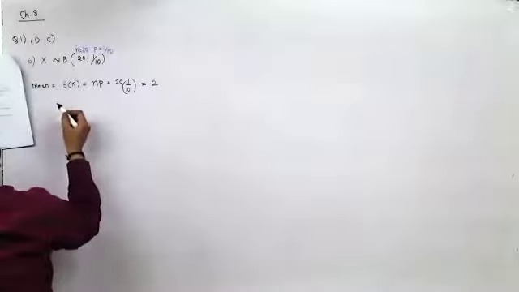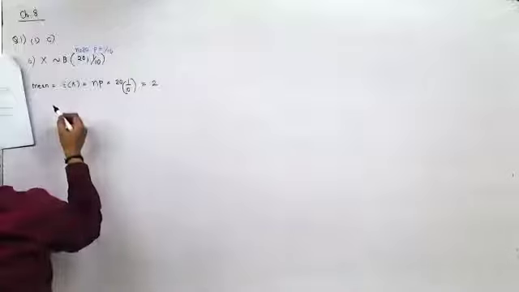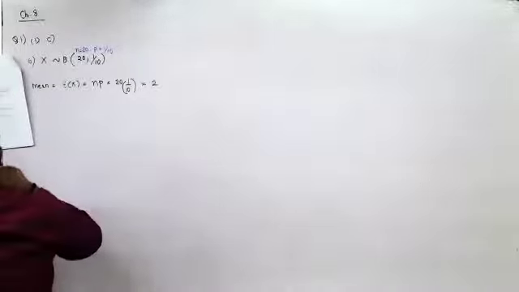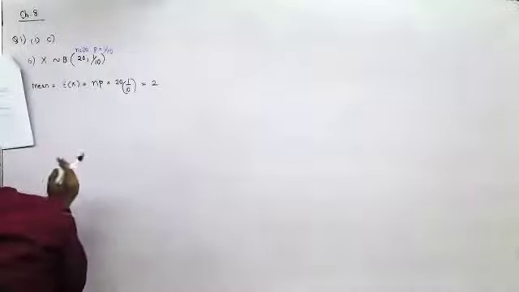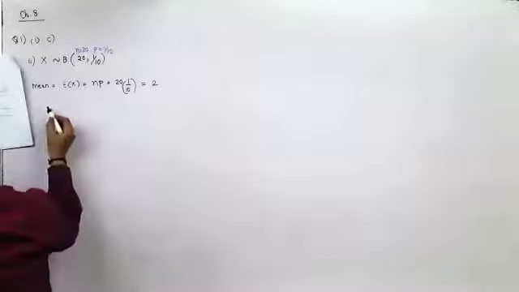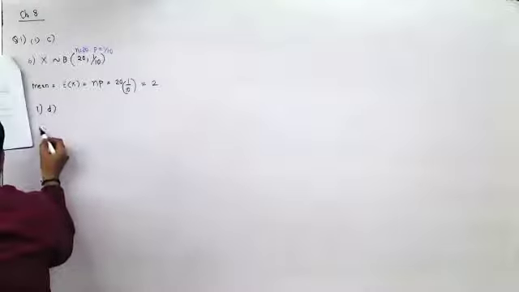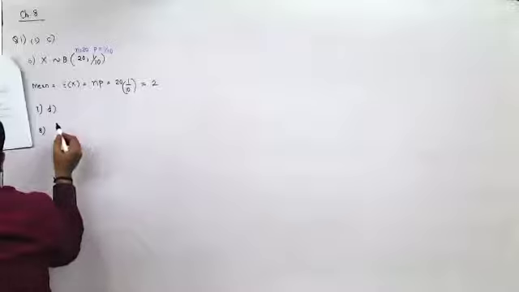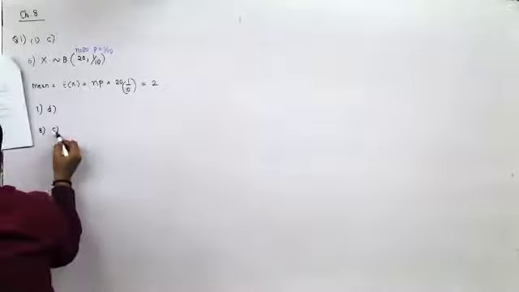A sequence of dichotomous, that means two-outcome experiments, is called a sequence of Bernoulli trials if it satisfies, first of all, trials should be independent. The second one, the probability of success remains the same in all trials. So the seventh one, the answer should be D. For the Poisson distribution, mean equal to E of X and variance of X is also the same. So eighth one, the answer is C.